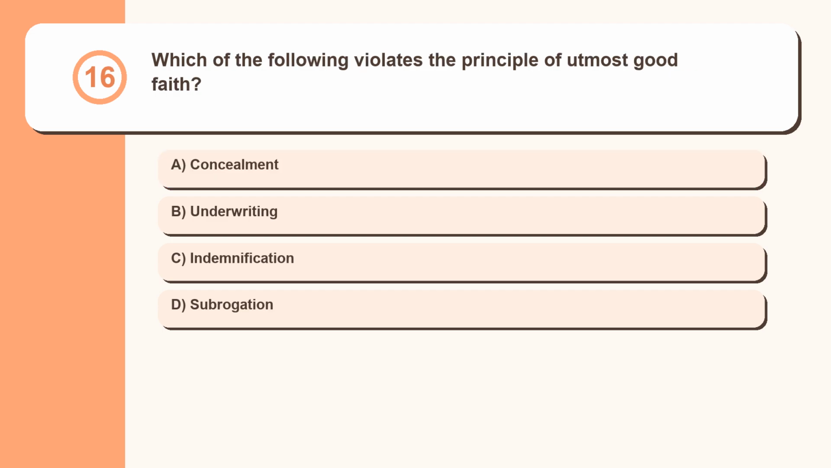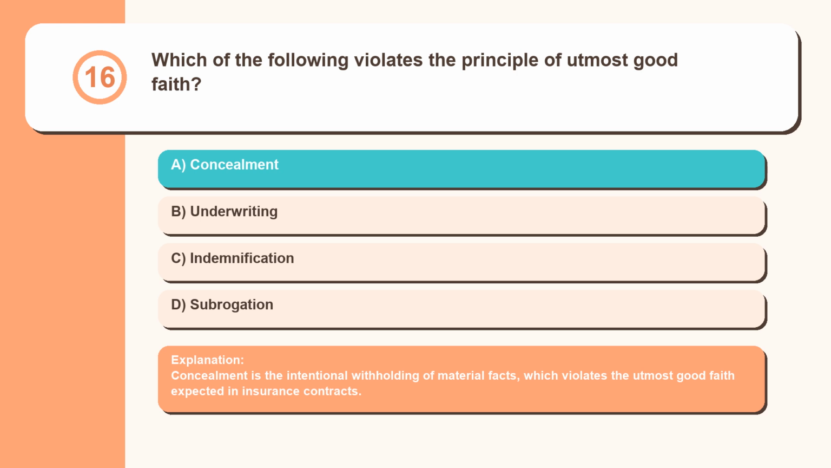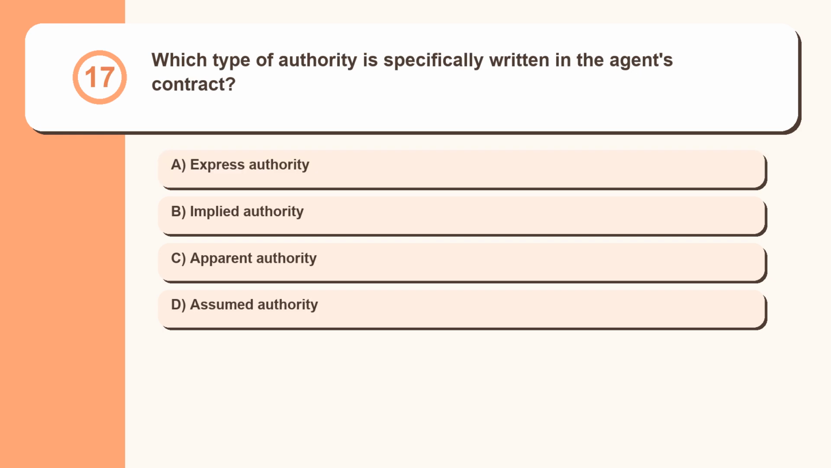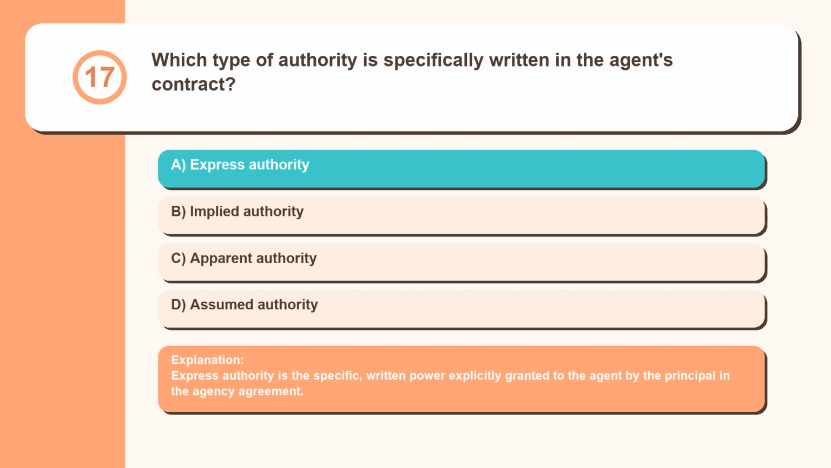Question 16. Which of the following violates the principle of utmost good faith? Concealment, underwriting, indemnification, subrogation. Concealment is the intentional withholding of material facts, which violates the utmost good faith expected in insurance contracts. Question 17. Which type of authority is specifically written in the agent's contract? Express authority, implied authority, apparent authority, assumed authority. Express authority is the specific, written power explicitly granted to the agent by the principal in the agency agreement.